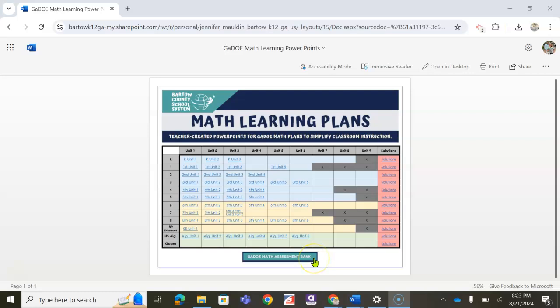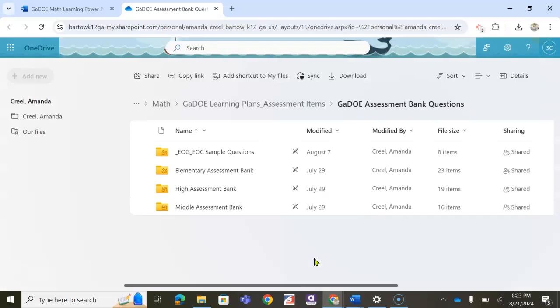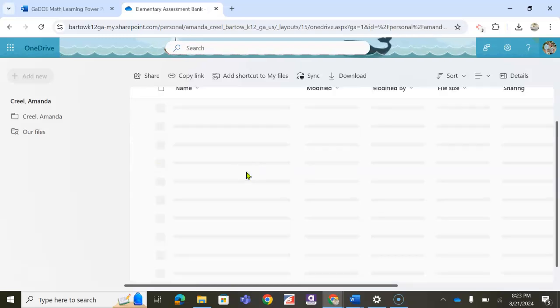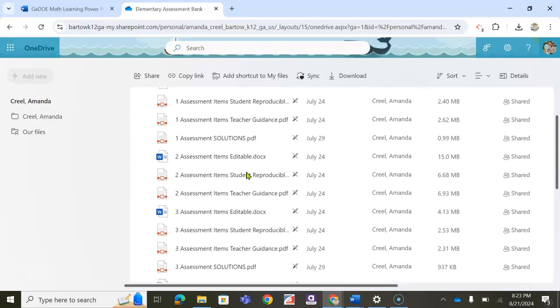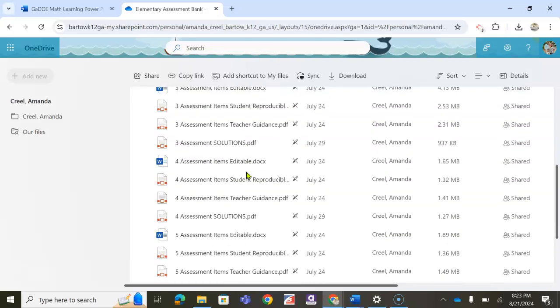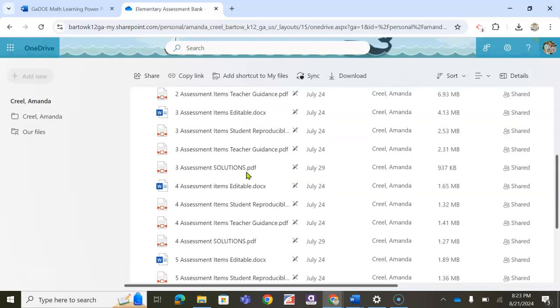At the bottom, you will see a link to an assessment bank. I'm going to click on that real quick. This will take you to folders with assessment questions for each grade level. These are straight from the DOE, and they mirror the high-level tasks that are expected by the standards. So if I click in the elementary assessment bank folder, you'll see that there's documents for each grade level.